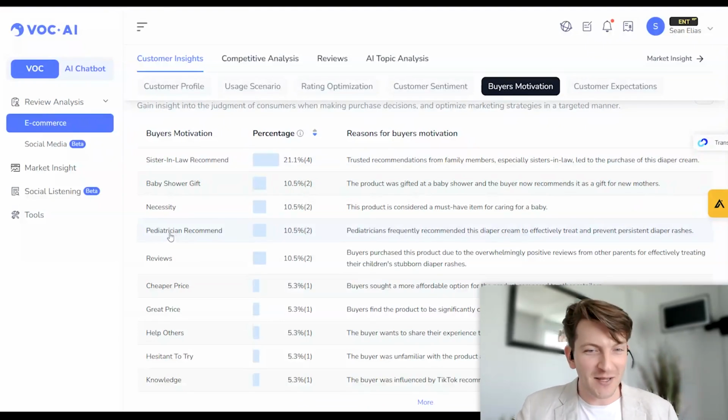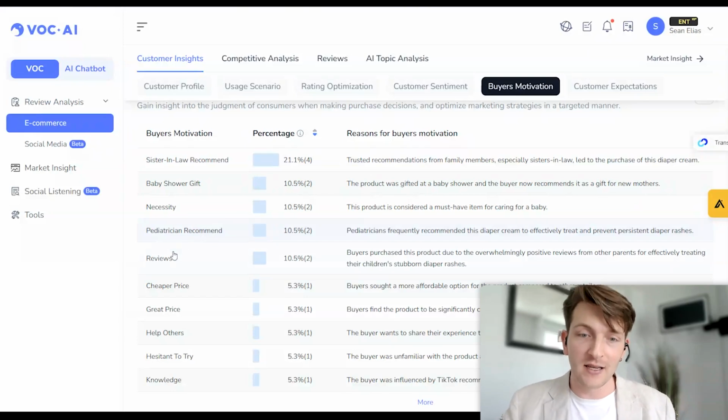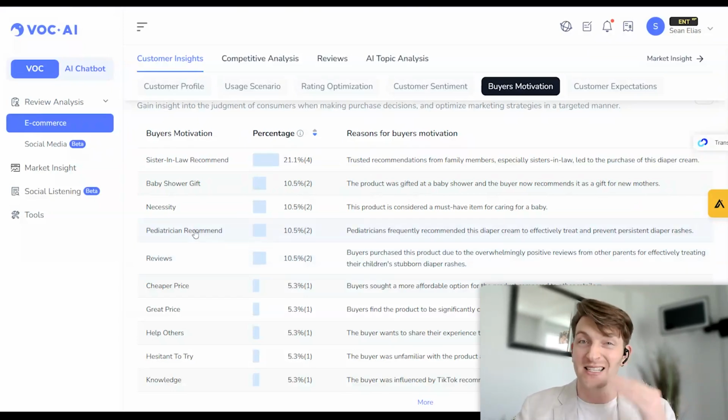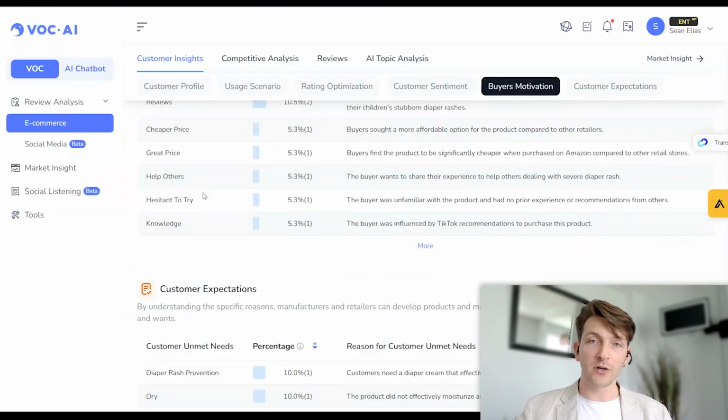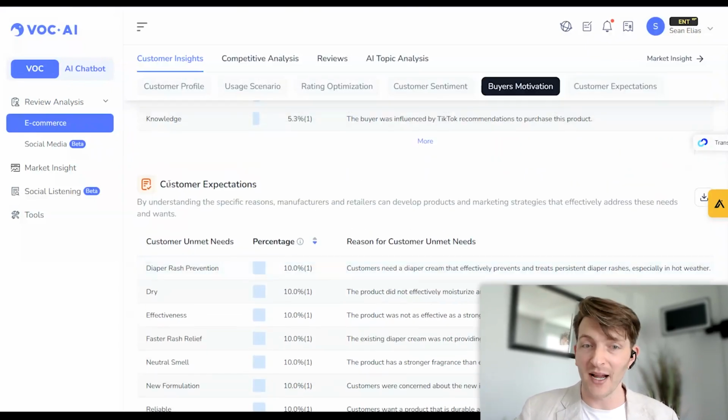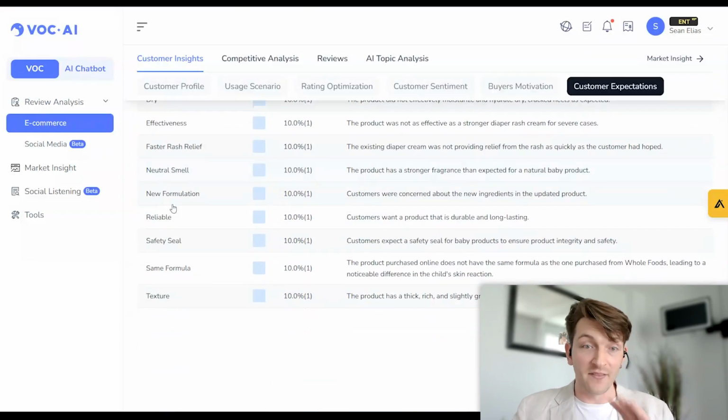Pediatrician recommended it to them. And if we want to, again, see more details on it, we can just click on this and see all the reviews. As we scroll down, we can see what the customers expect from this product. And that's it for this screen.